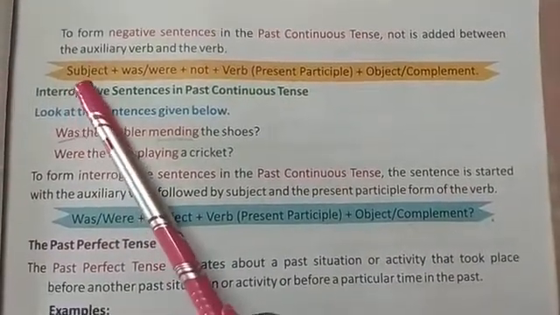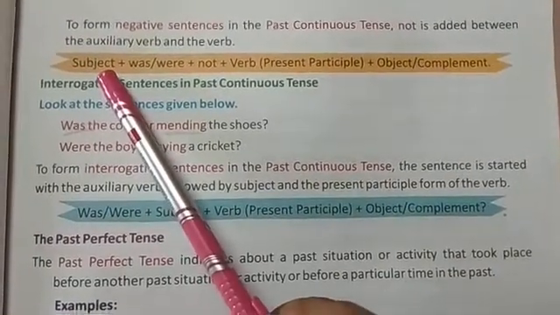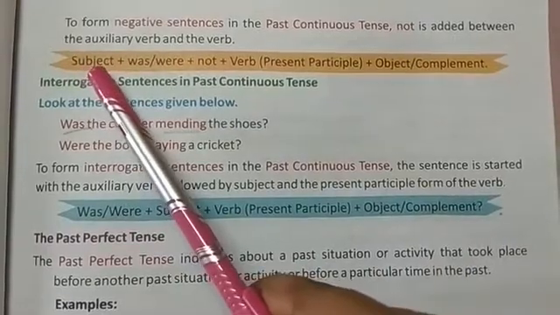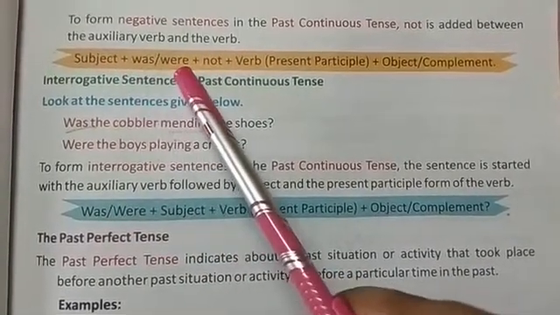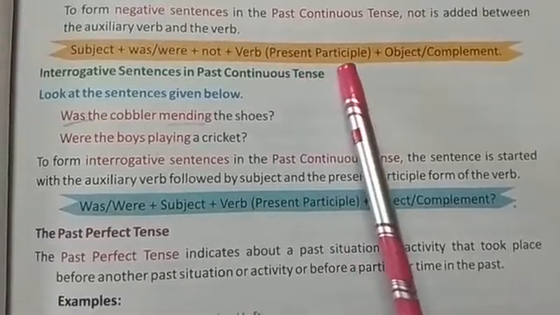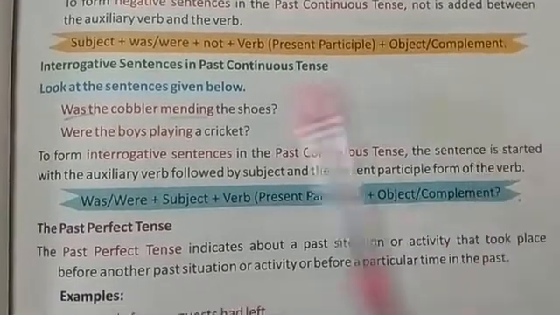The structure is: subject, then was or were plus not plus verb. The verb should be in present participle form, plus object or complement.